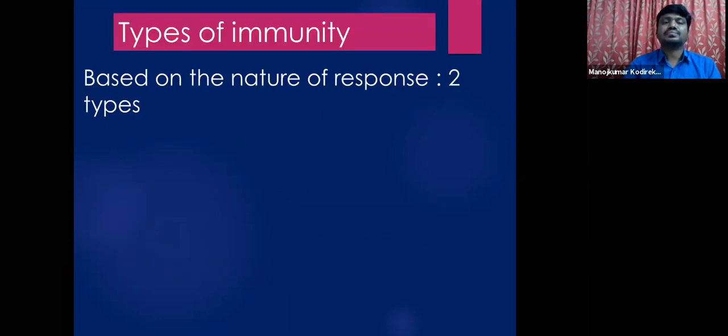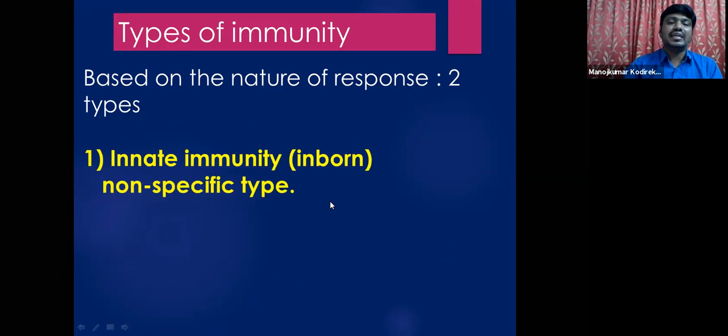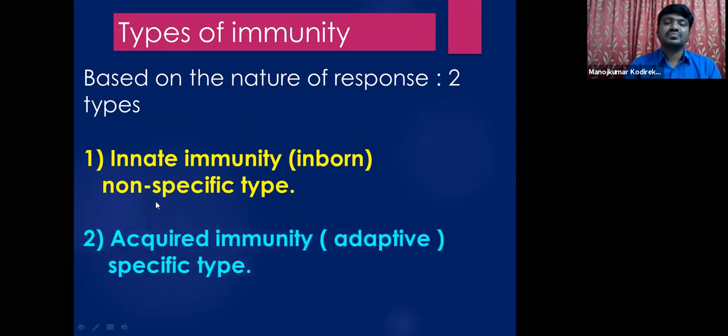And students, coming to the different types of immunity. Based on the nature of response, immunity is divided into two types. One is innate immunity. Innate immunity is also called inborn immunity, which is of non-specific type. Another one is acquired immunity. This can also be called adaptive immunity, which belongs to specific type.